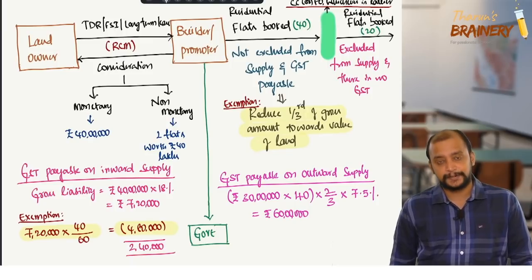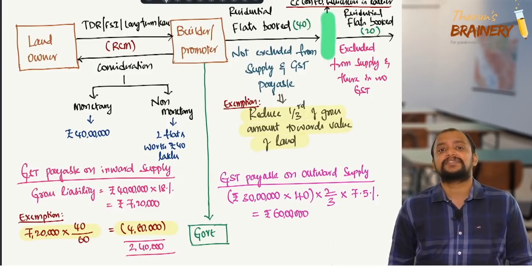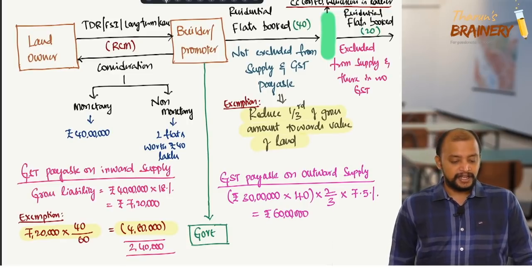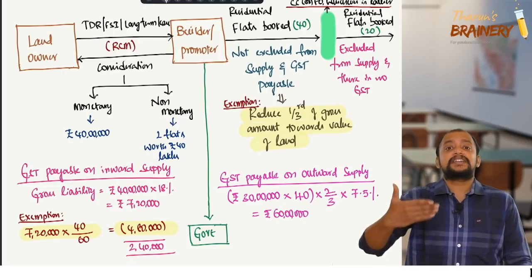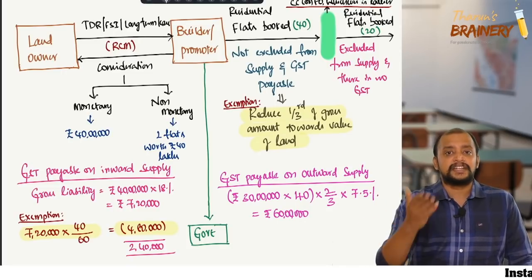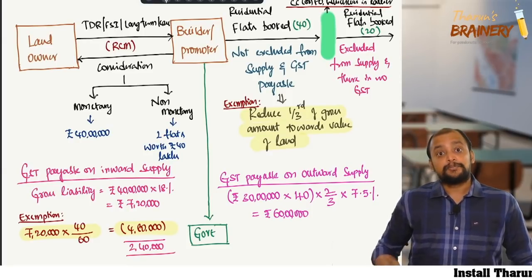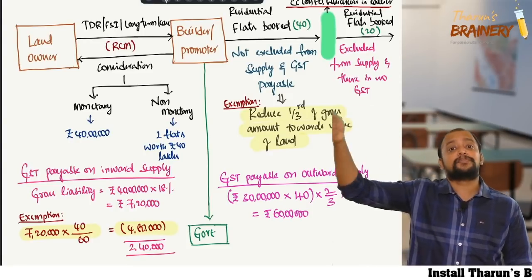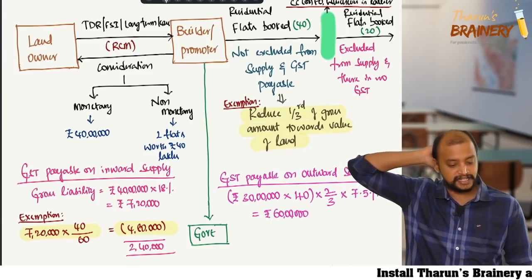Because government is not literally giving money, they just give a certificate called TDR. Then that is not a supply. That certificate cannot be treated as consideration. But when that person gives the TDR to the builder, they get money. At that time it is supply, on that builder will pay GST under RCM.